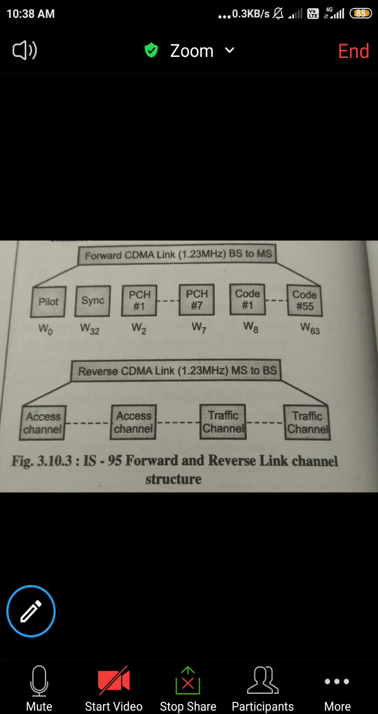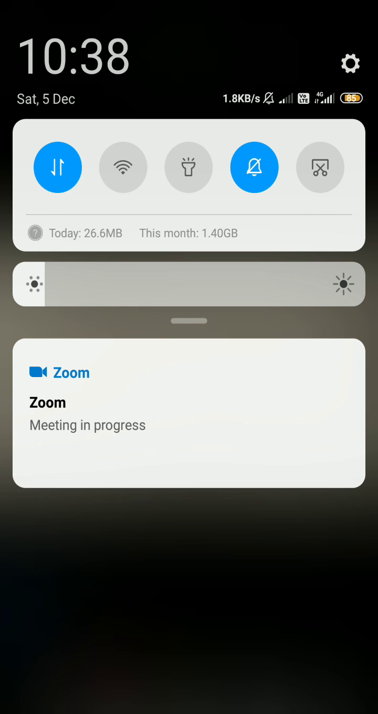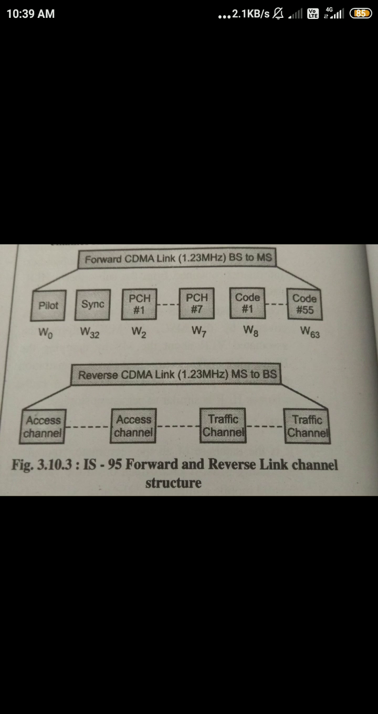PCH is the paging channel. Then come the coding methods. Different codes are used, varying from W0 to W63, where W stands for Walsh code. So the Walsh codes are the different codes used for communication. The very first is the pilot channel, which is W0.